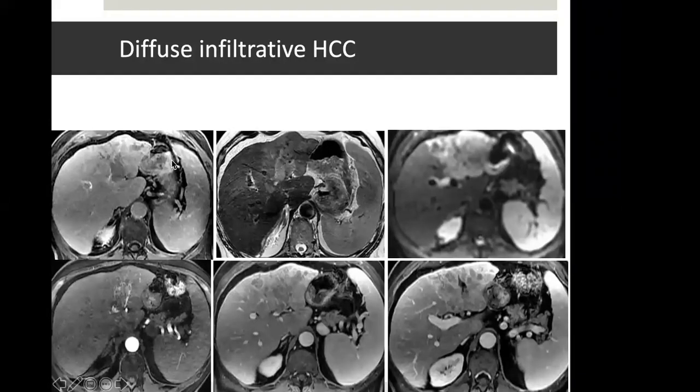Diffuse infiltrative HCC may have associated tumor thrombus, like in this case. It is hypointense on T1, hyper on T2. Basically, it follows the same signal as the primary tumor. This criterion is very useful in detecting a tumor in vein. If we can see a primary tumor in the same contiguous signal going in the lumen of the vein with distension of vein, we can see arterial phase enhancement of the tumor in vein. There is some washout as well, and there is a heterogeneous pattern of washout in the venous phase.